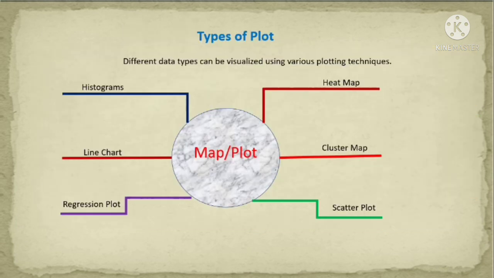For data visualization we are using different types of plots. In this session we have discussed only two plots, the histogram plot and the scatter plot. There are so many types of plots available. Histogram is one of the plots, the second is the line chart, third is the regression plot, fourth is the heat map, then the cluster map, then the scatter plot. There are so many plots used in different types of data visualization. These are nothing but data visualization techniques.